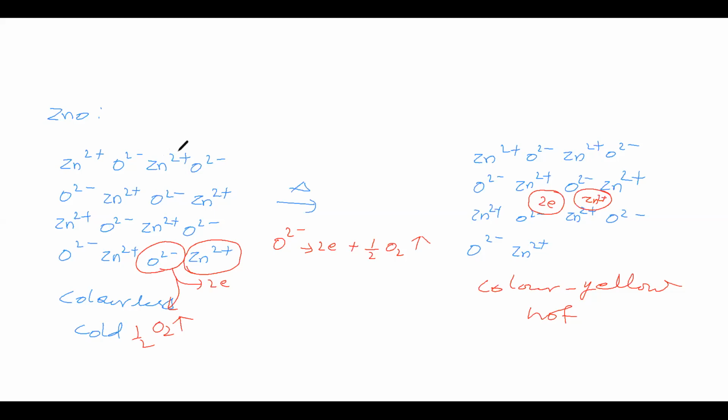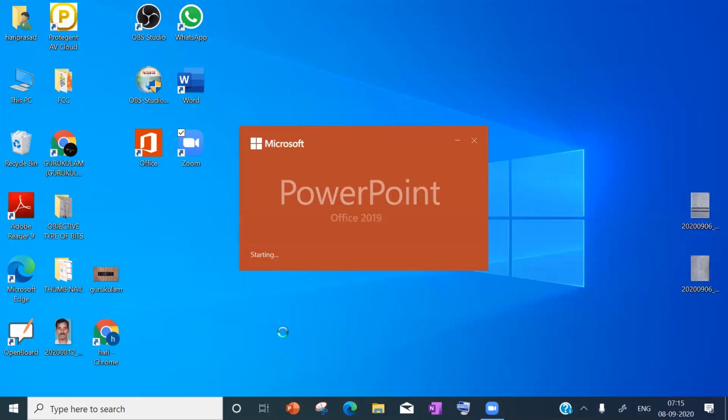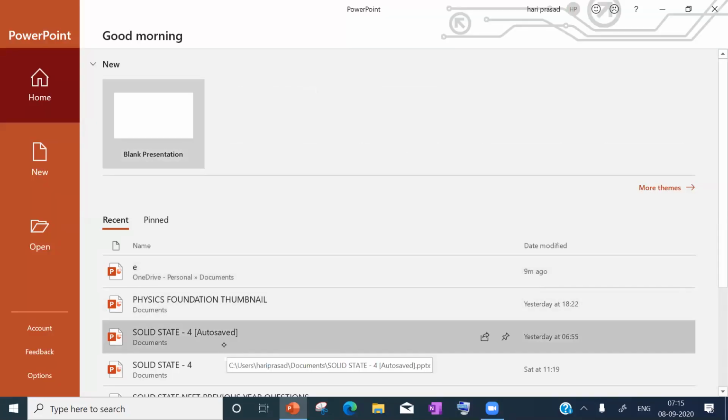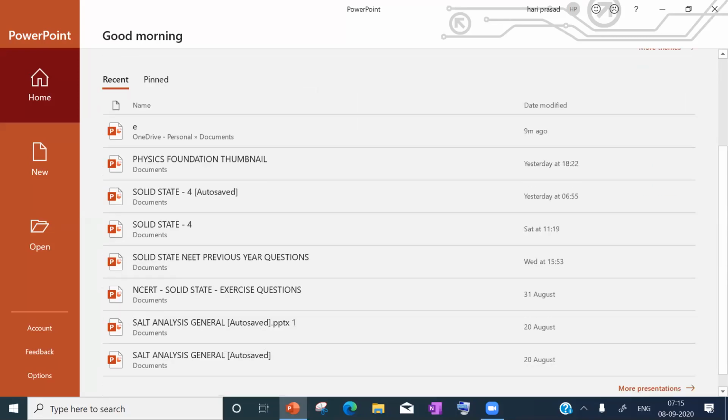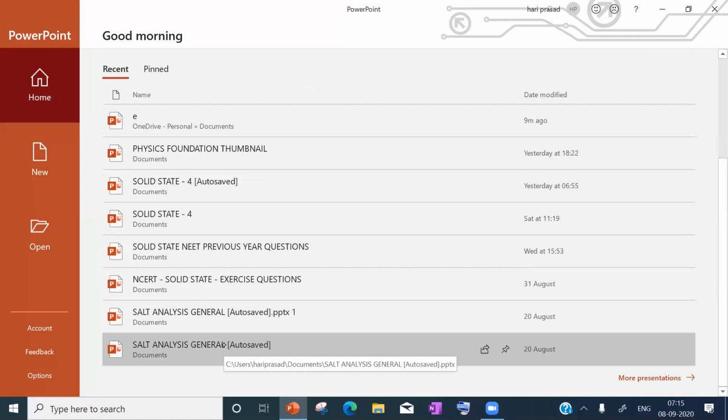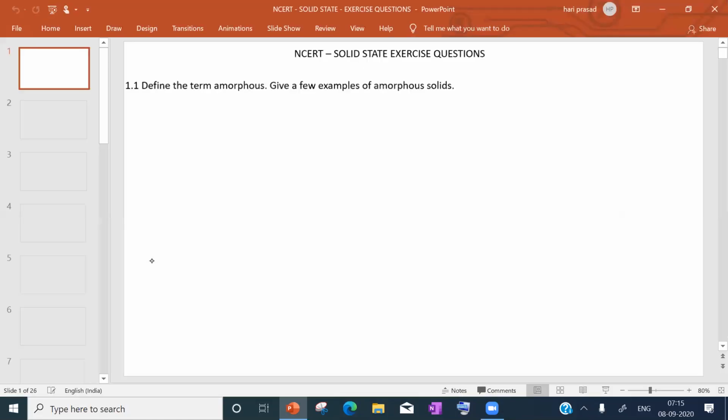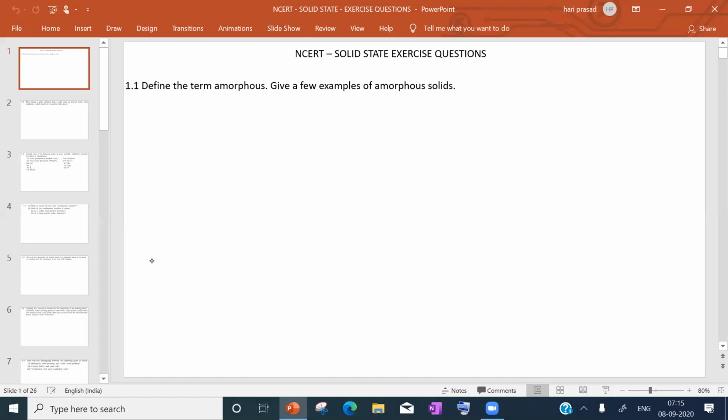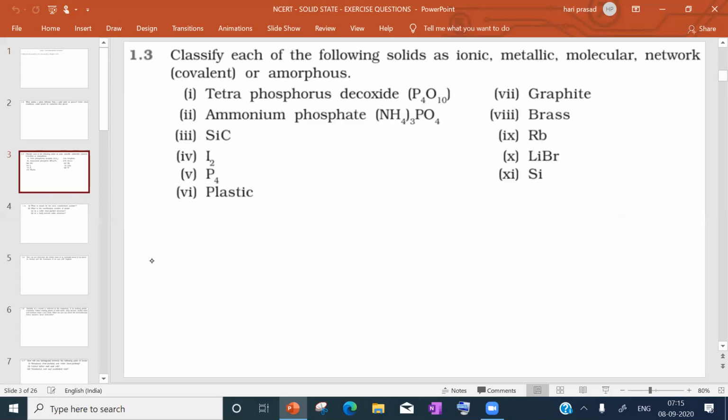Now we will go for the exercise questions. We will take the NCERT exercise questions. In the NCERT exercise questions, we will take question number 1.3.